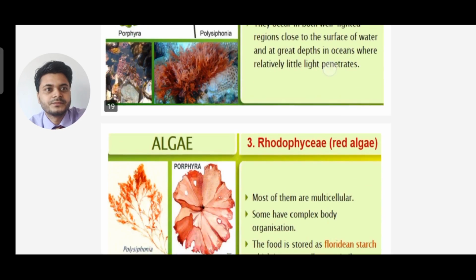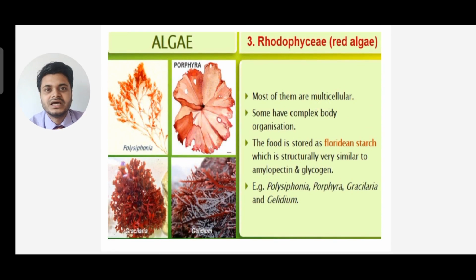Alright. So third we have another class, Rhodophyceae, that is red algae. You can see examples like Polysiphonia, Porphyra, Gracilaria, Gelidium. So these fall under Rhodophyceae, and most of them are multicellular, not unicellular. Some have a complex body organization, and the food is stored as Floridean starch, which is structurally very similar to amylopectin and glycogen.